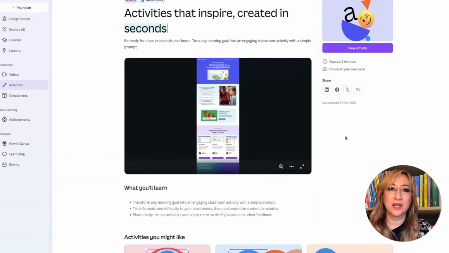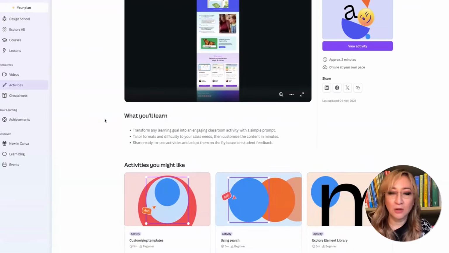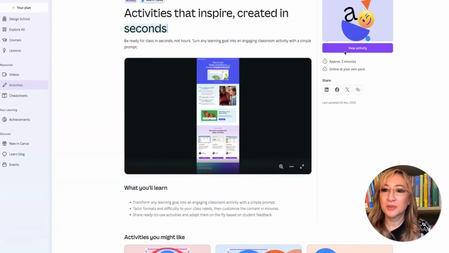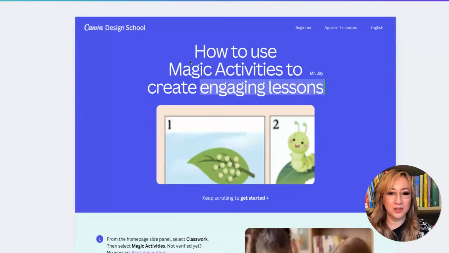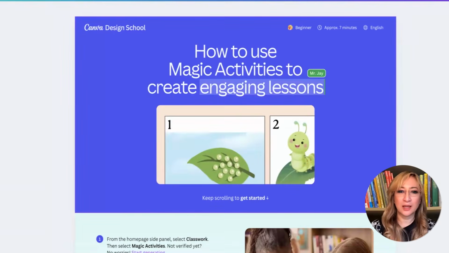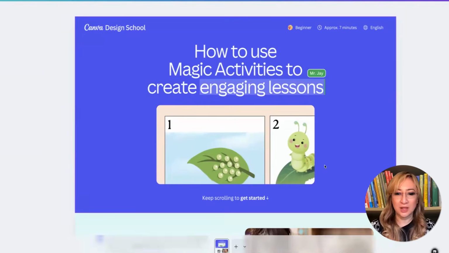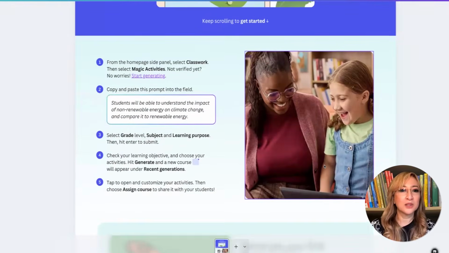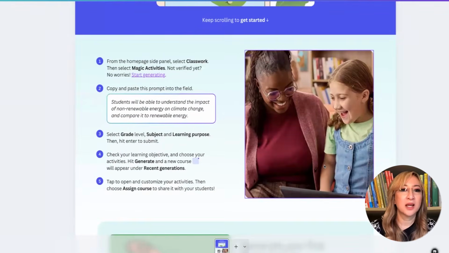So it says activities that inspire, created in seconds, be ready for class in seconds, not hours, turning any learning goal into an activity. So this is the lesson on what you can do. It takes about 2 minutes. Can we just have a quick look now, because I like to figure things out for myself, actually, and it should be quite easy. So keep scrolling. How to use magic activities. From the homepage, side panel, collect classwork and then magic activities. Okay, let's try and find that.